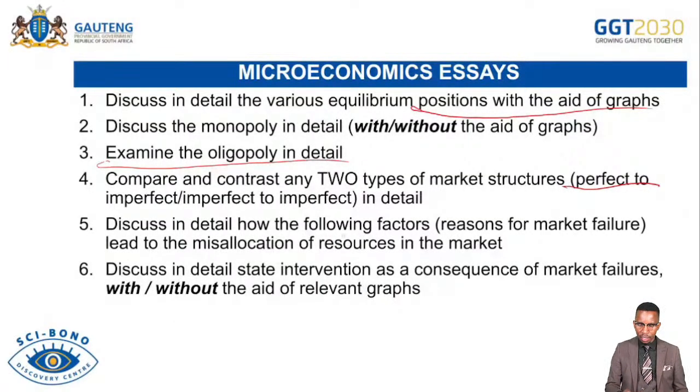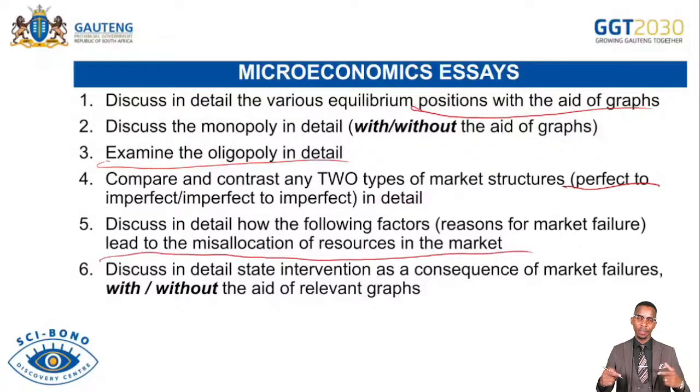And then discuss in detail how the following factors or reasons for the market failure can lead to the misallocation of resources. So in this case, be very careful. We call them reasons for the market failure as we teach you. However, as you go to the essay, it can be according to the exam guideline to say discuss in detail how the following reasons can lead to misallocation of resources. Be very careful here. You can be given some reasons. Remember, we have 6 reasons for the market failures. So you can be given some reasons to discuss. So avoid bringing reasons that have not been asked from you. So answer what has been questioned by the examiner. Also, it is very important for you to answer in detail.